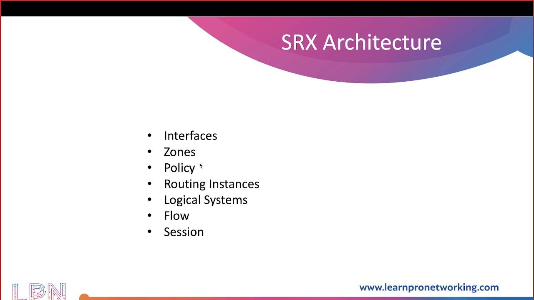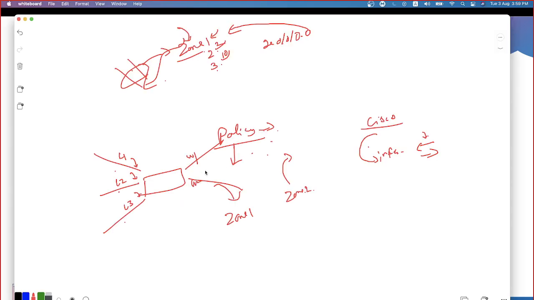Okay. Now there is a question. Interfaces are there, zones we understood, policies we understood. What are these routing instances? Now, let's say we have a firewall, and let's say zone 1, zone 2, zone 3, and a couple of interfaces in each. We are not restricted only to the 3 zones.